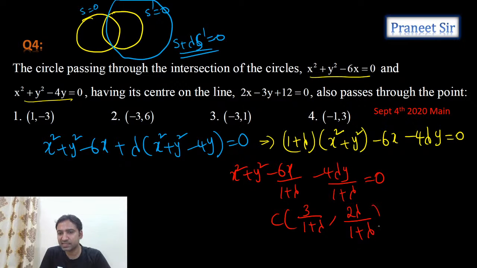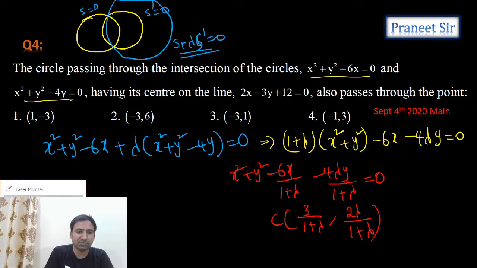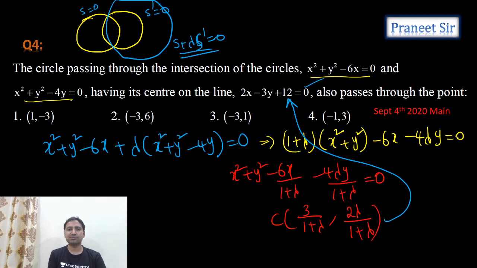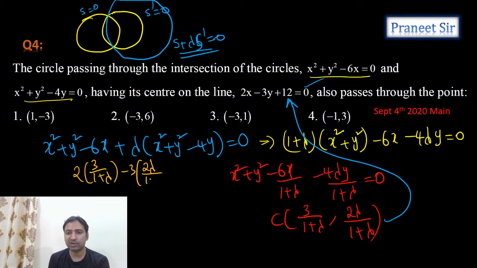Okay, we calculated the center. But the center is lying on the line. So substitute here. If you substitute, how much do we get? 2 times 3 by 1 plus lambda minus 3 times 2 lambda by 1 plus lambda plus 12 equals 0. That's what we're getting. So from this, can I get the lambda value, guys?